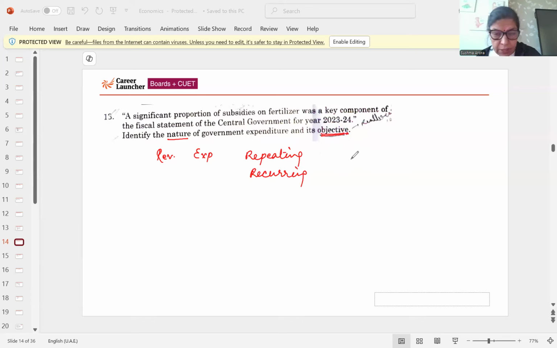As you know, there are various objectives, but here the major objective is reducing inequality of income and wealth. So the government is providing subsidies to poor farmers on fertilizers, so they will be able to produce more and earn more. So the aim is to reduce the gap between rich and poor. The question is from government budget.